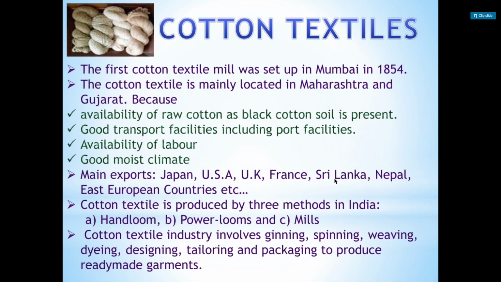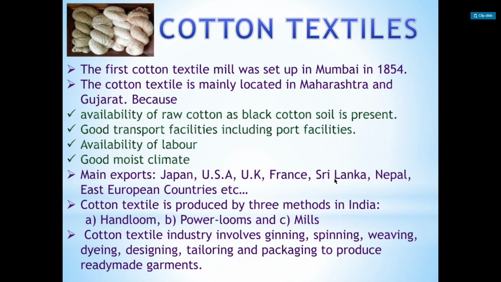For the production of cotton, we need a moist climate, and Maharashtra and Gujarat are famous for the moist climate. So the cotton textile industry is mainly located in Maharashtra and Gujarat. Main exports go to Japan, USA, UK, France, Sri Lanka, Nepal, East European countries, etc.